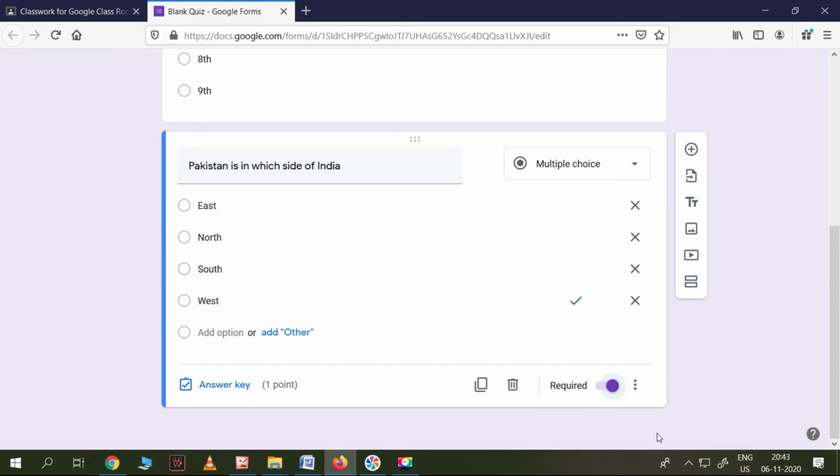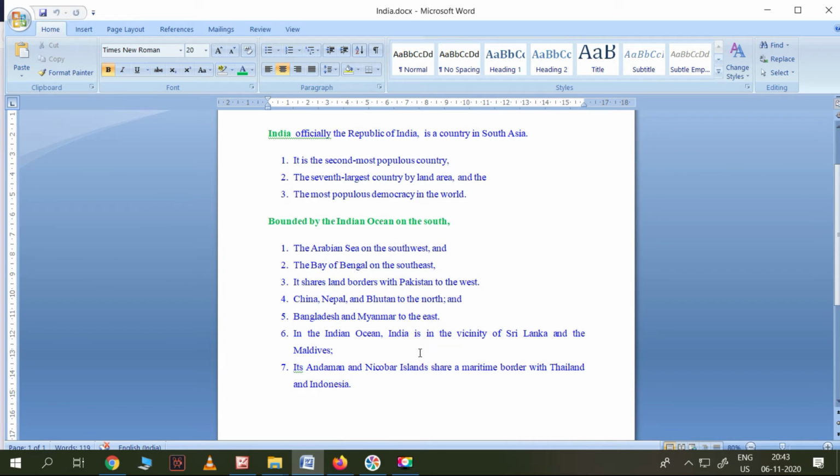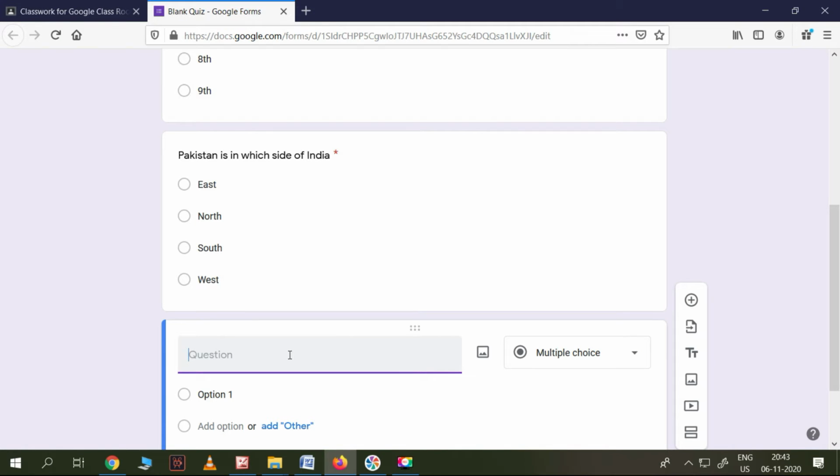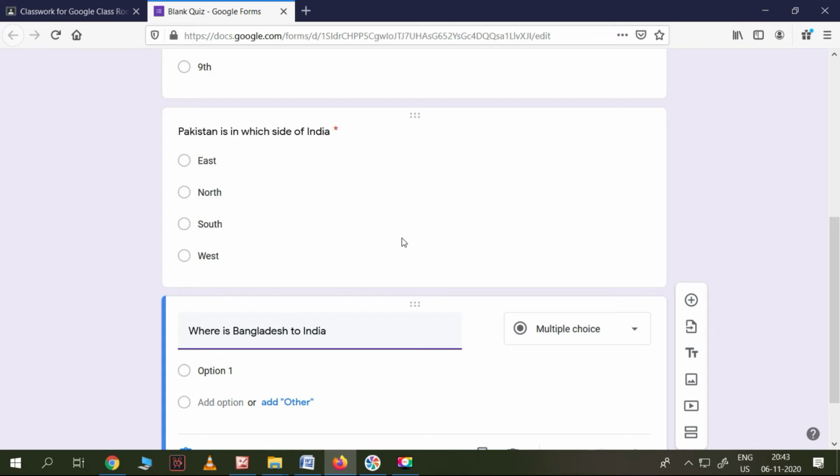There are two questions, so let me write one more question. The Indian Ocean, India is in the vicinity of Sri Lanka and Maldives. Bangladesh is to the east. So where is Bangladesh to India? We can copy this part.